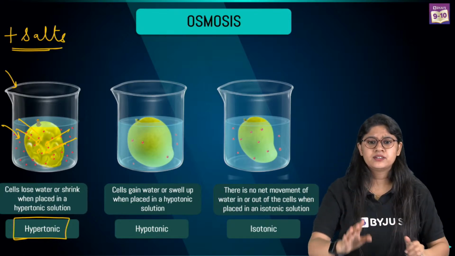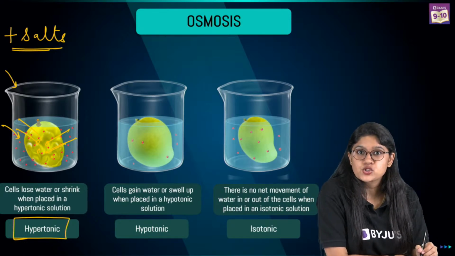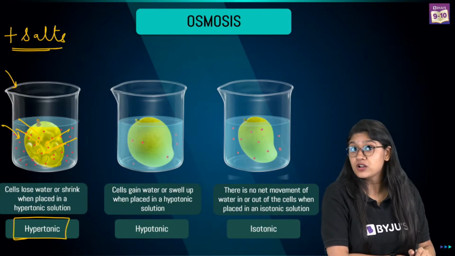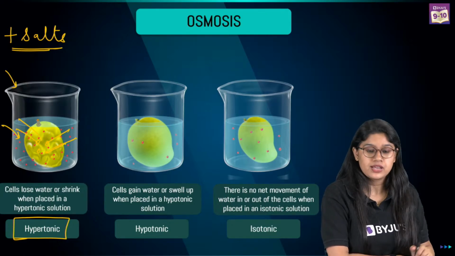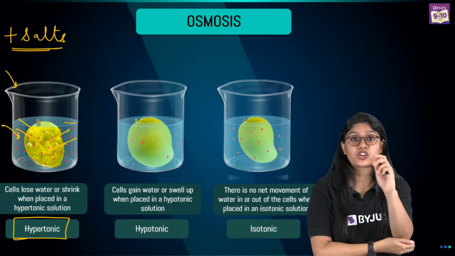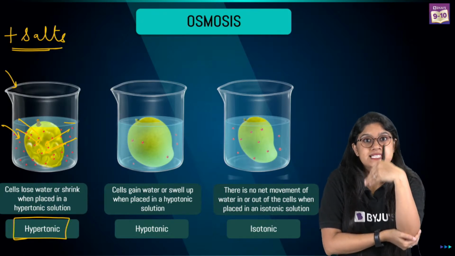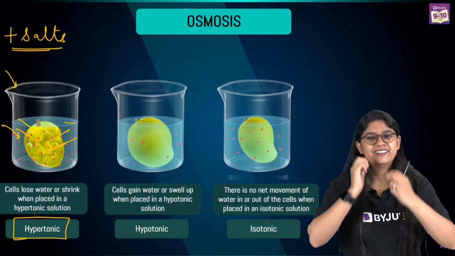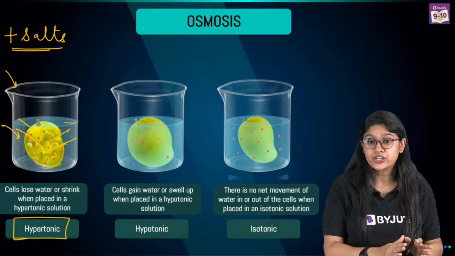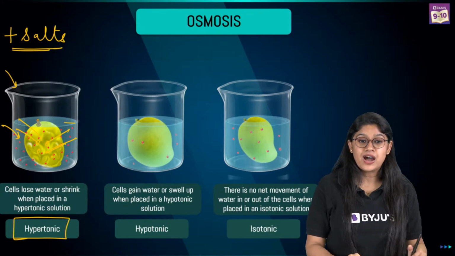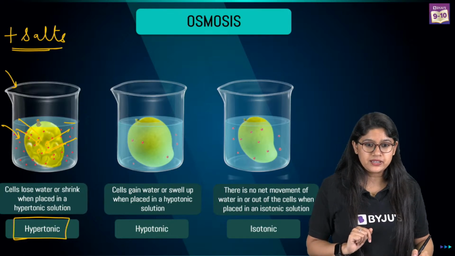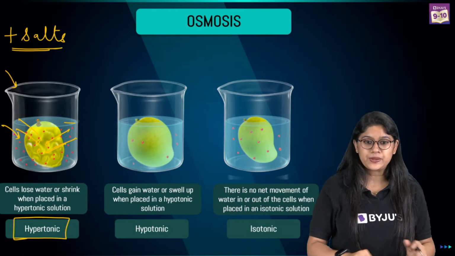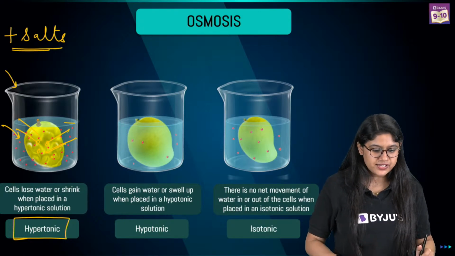Yes, are we clear, everyone? So what is happening again over here? The molecules of water are moving from the higher concentration to the lower concentration. Outside, as we have salt water, the concentration of water is less, so the water will come out of the cells, right? Yes, we are talking about the cells. Shivansh, I hope you are clear with the hypertonic solution. Everyone, are we clear about the hypertonic solution?